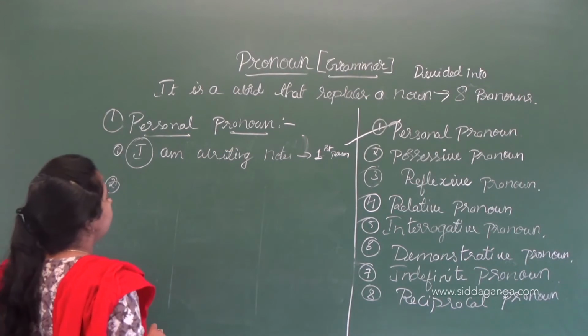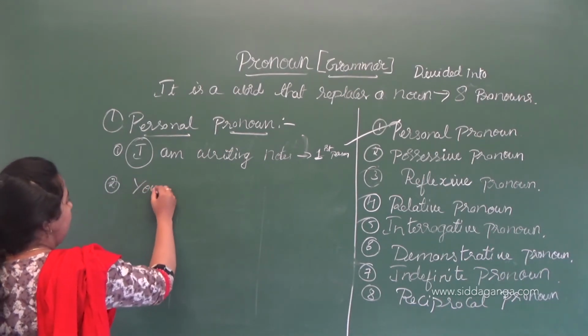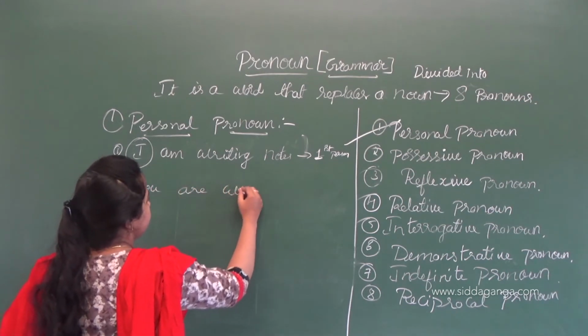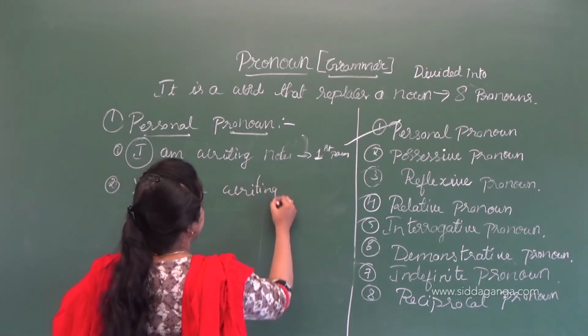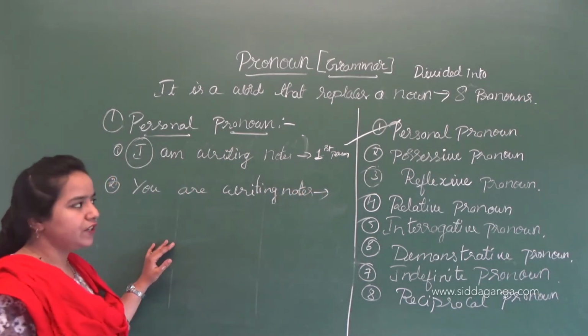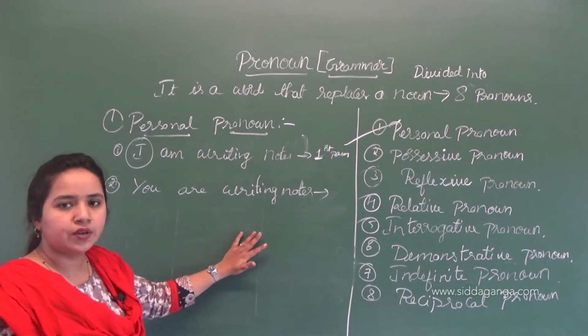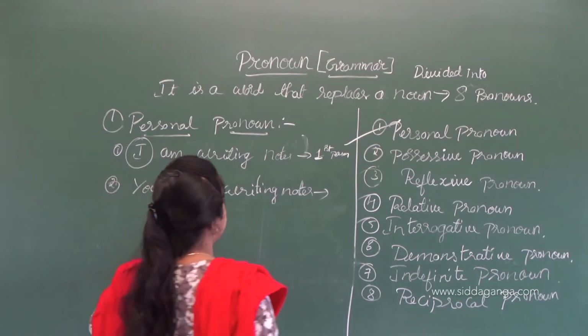Then if you take the second person: you are writing notes. I am giving the same sentence to differentiate how we identify the first person, second person and third person, using the same sentence.